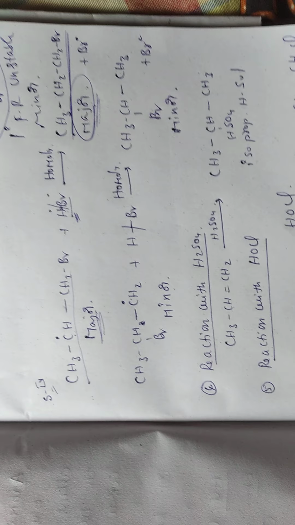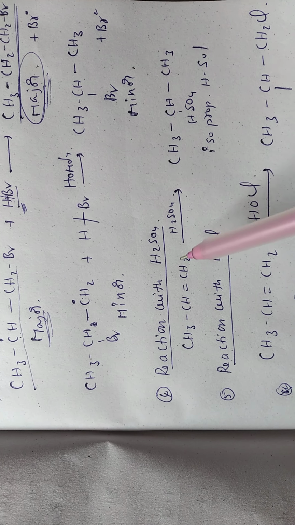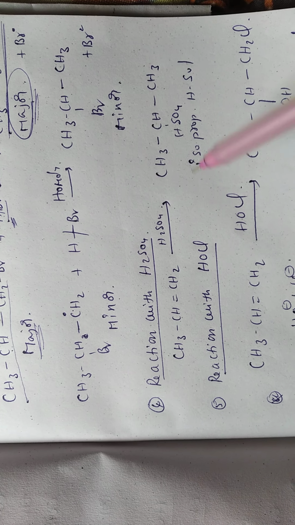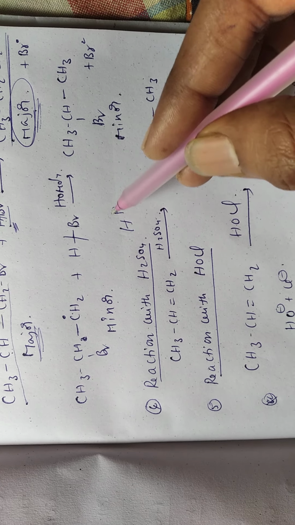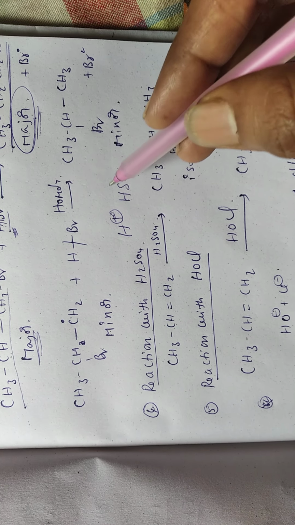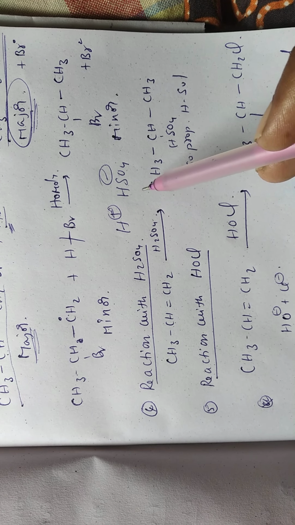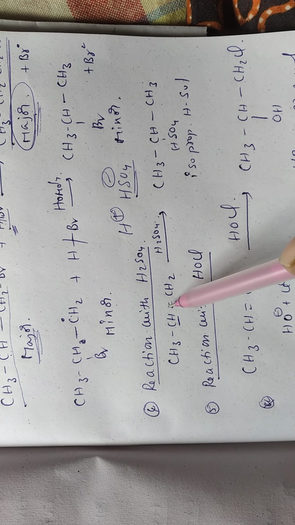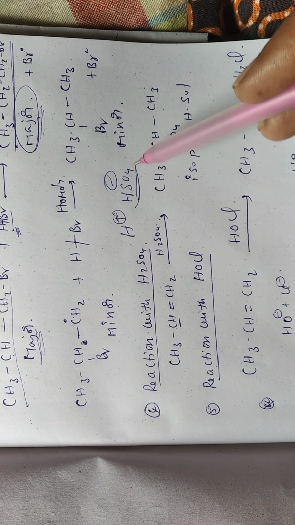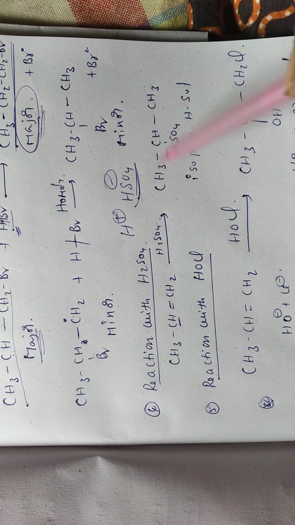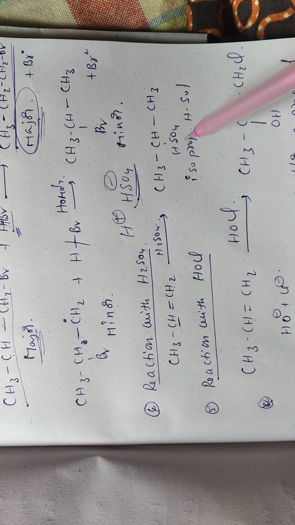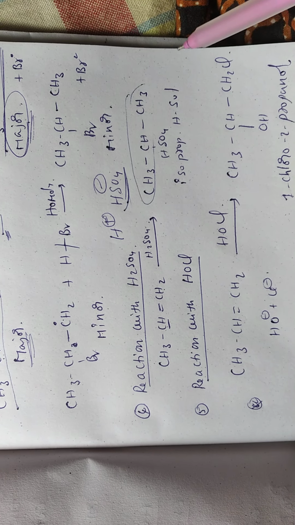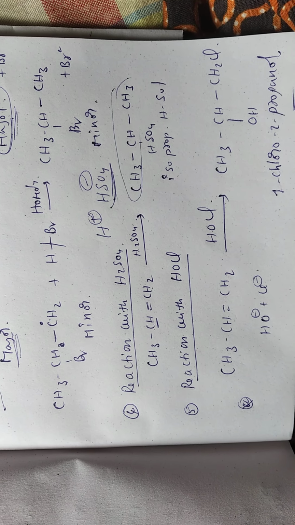Next, the reaction with H2SO4. For example, 1-propene reacts with H2SO4, which splits into the ions H+ and HSO4-. Here we apply Markovnikov's rule: the negative part is attached to the carbon which contains fewer hydrogens during breakdown of the pi bond. So HSO4 adds to CH and H+ adds to CH2. This group is known as isopropyl, so the product is isopropyl hydrogen sulfate.